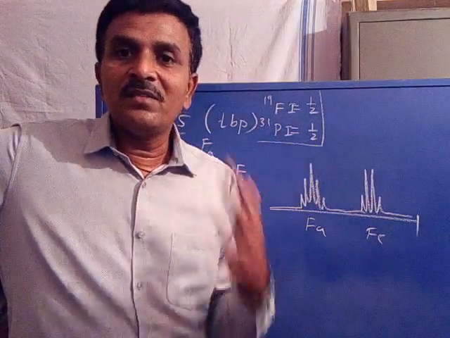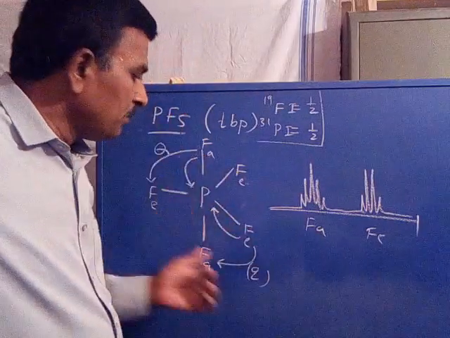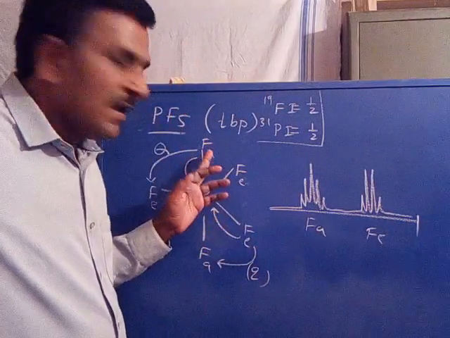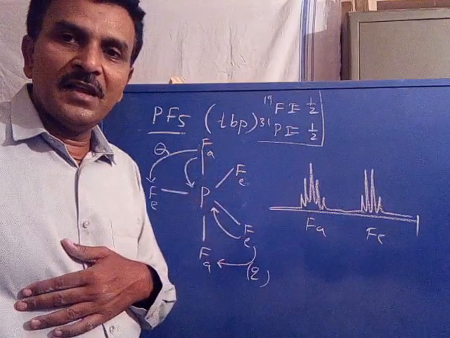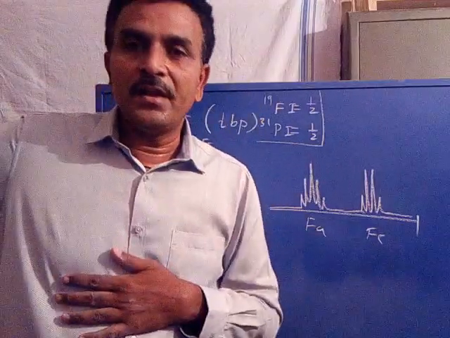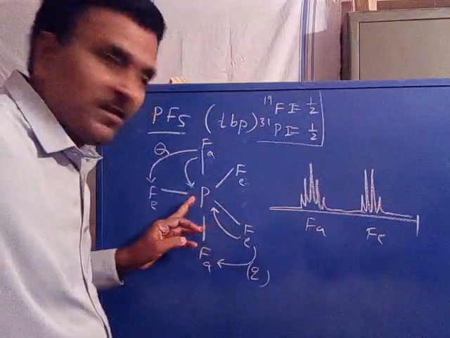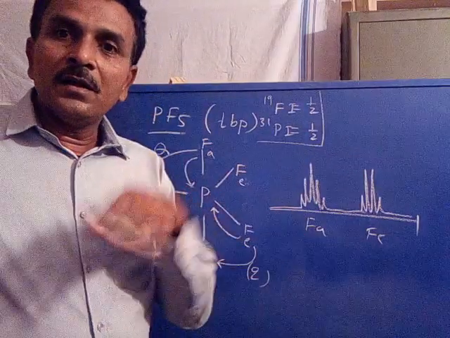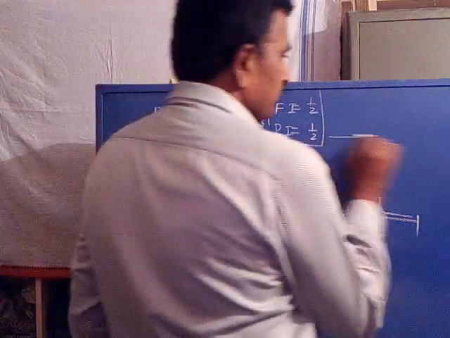One signal appears because all the fluorines become equivalent, where axial gets exchanged with equatorial and equatorial with axial at higher temperature. So all the fluorines become equivalent, one signal appears. All fluorines coupled with 1 phosphorus, so 1 plus 1, it appears as a doublet. One signal appears as a doublet.